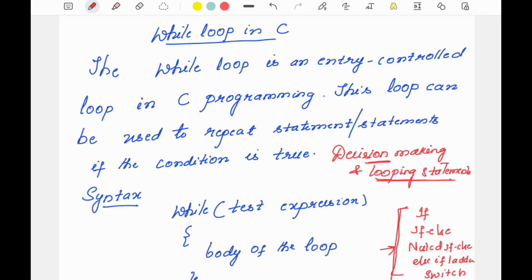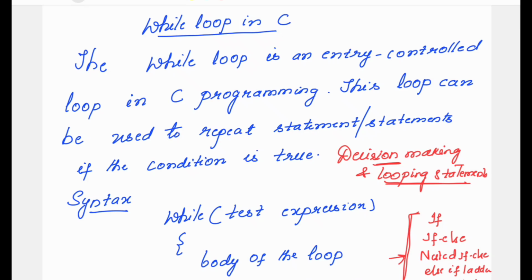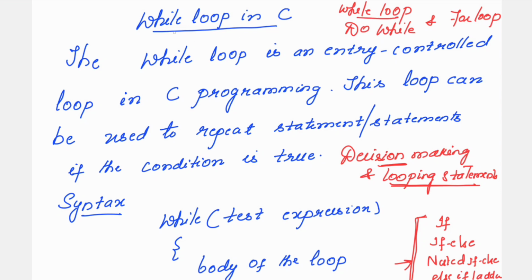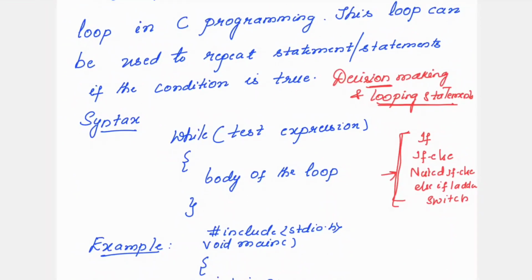So let us see the different looping statements in C. Basically we have the while loop, do while and for loop. Now let us see the first one, the while loop. What does this while loop do? Look at the syntax of the while loop. We have while test expression. That means we are using the keyword while followed by the condition or the test expression that is mentioned in the bracket. Then inside the body of this while you are writing certain statements.